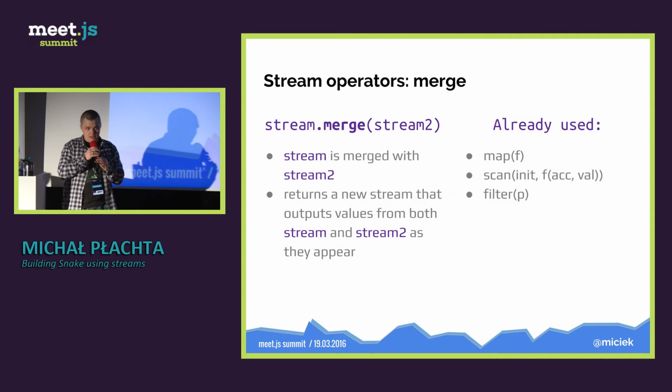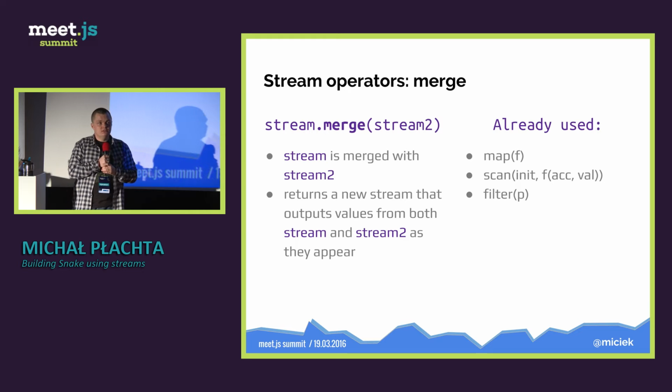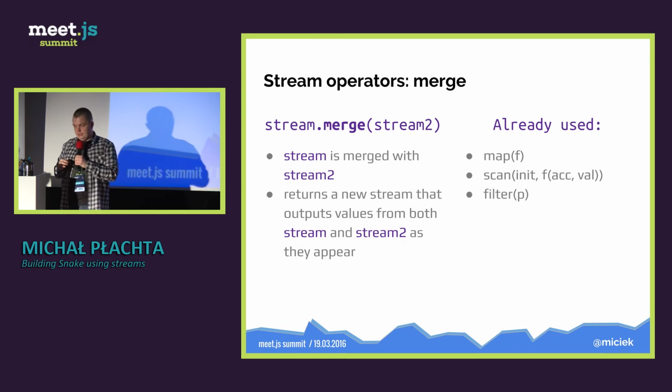Okay, so let's sum up. Merge takes two input streams and merges them into one stream. So each time a value appears on the first input stream or the second input stream, this value is also outputted into the output stream.